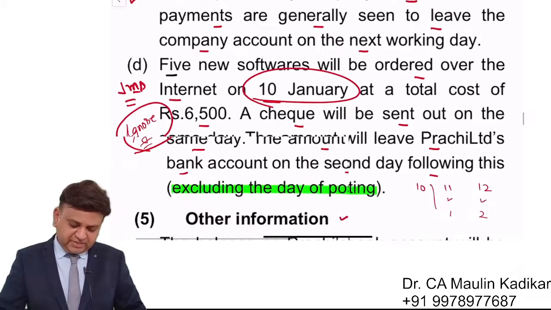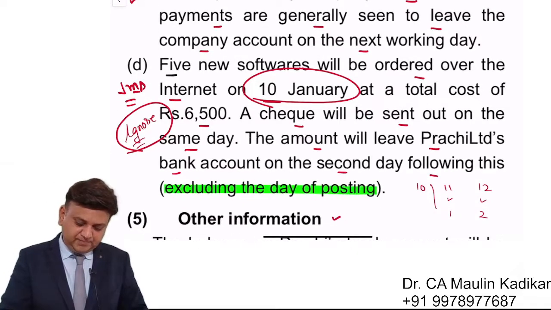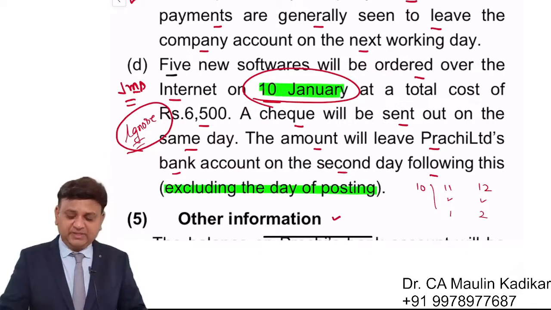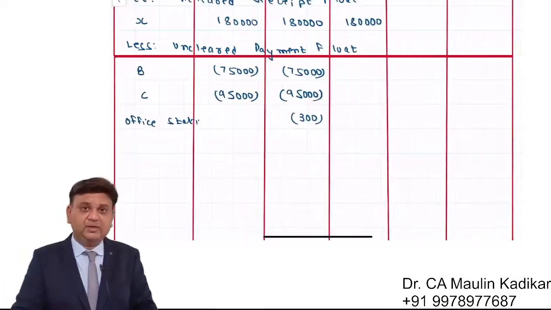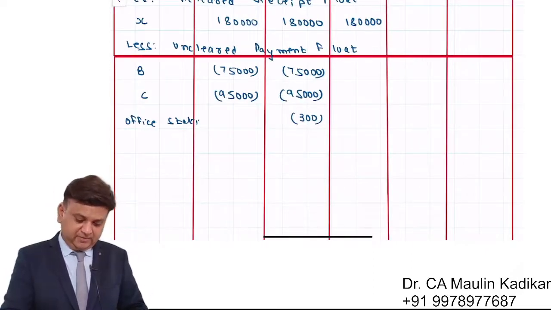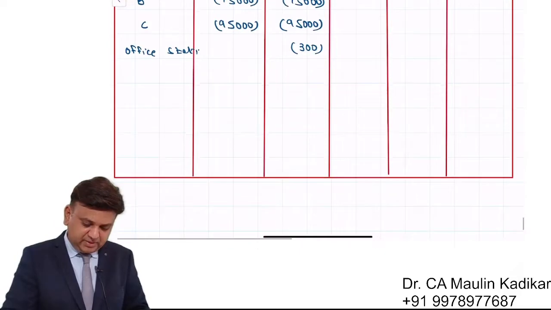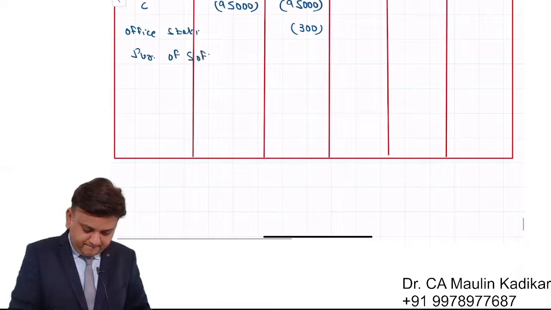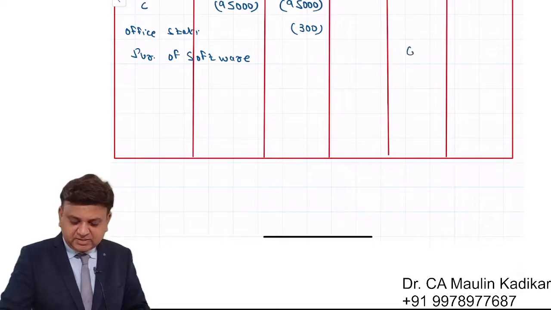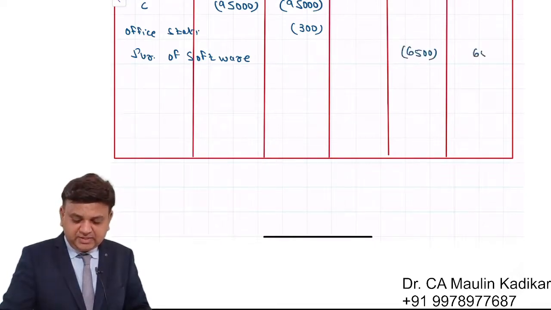Now importantly friends, as far as the software is concerned, the cheque was issued on the 10th, but it will be presented on the 12th. So it will form part of the reconciliation for the 10th and 11th. That is an important adjustment. Purchase of software: on the 10th it is 6,500 and on the 11th it is again 6,500.